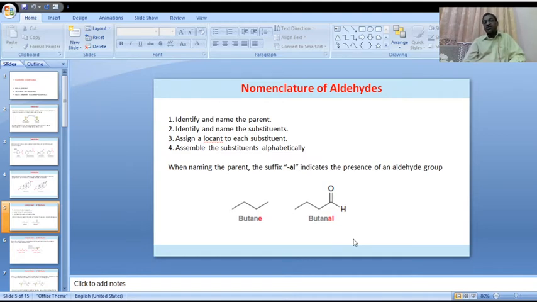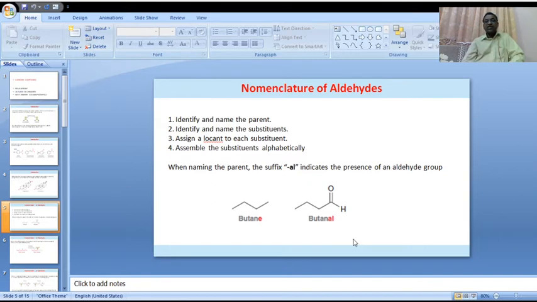Butyraldehyde, for example, is a 4 carbon containing compound. If it has 2 carbons, it is acetaldehyde, and with 1 carbon it is formaldehyde in common name. If a 4 carbon containing compound, the common name is butyraldehyde, and in IUPAC name butanal.